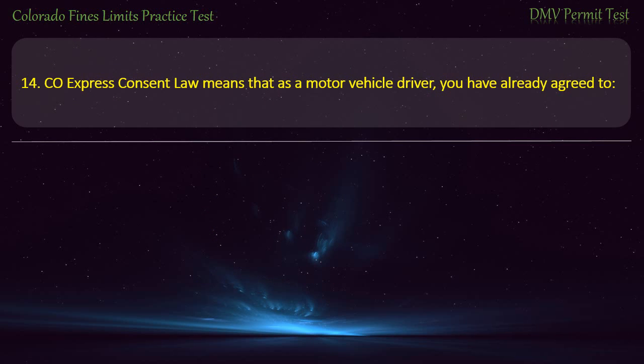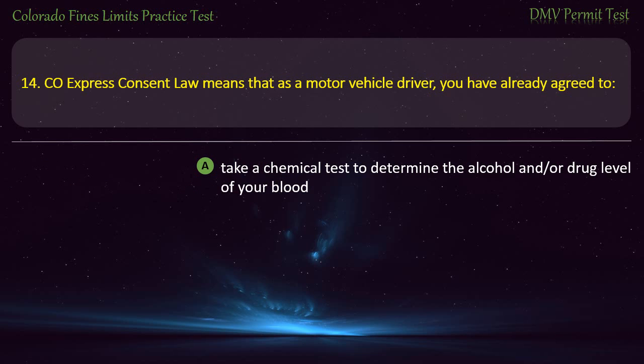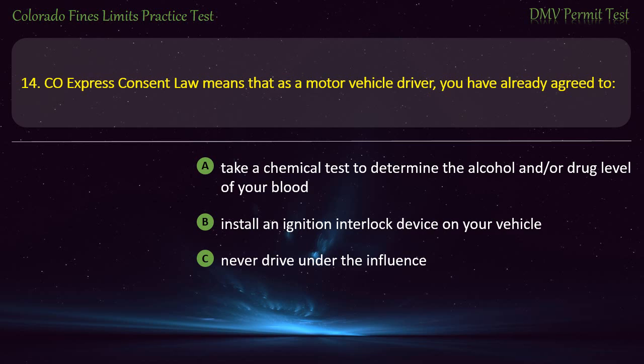Question 14. Colorado Express Consent Law means that as the motor vehicle driver, you have already agreed to take a chemical test to determine the alcohol and/or drug level of your blood. Install an ignition interlock device on your vehicle. Never drive under the influence. All of the above. Answer. Take a chemical test to determine the alcohol and/or drug level of your blood.